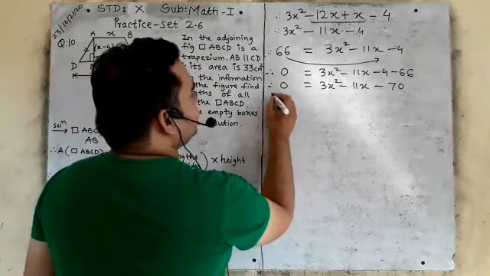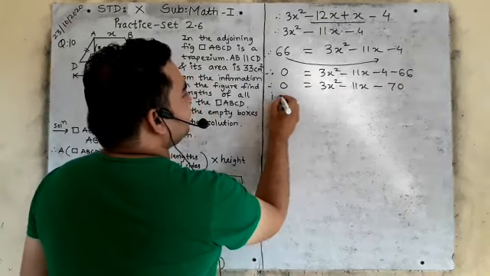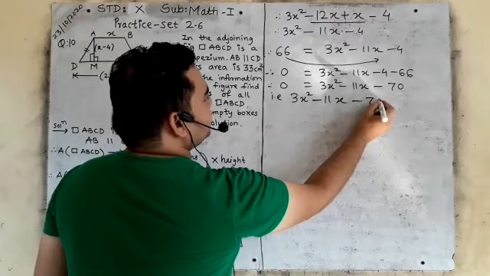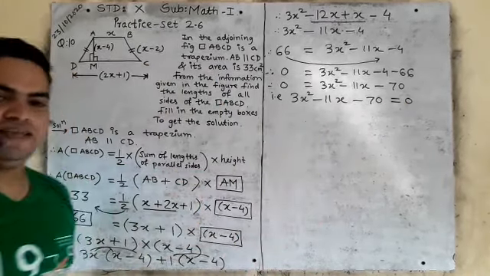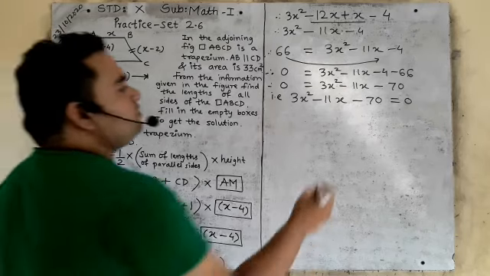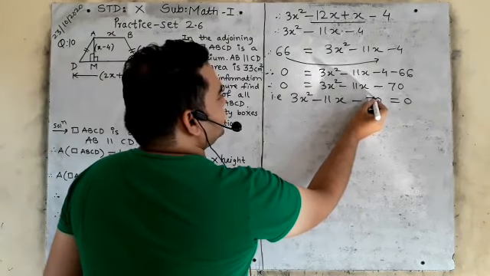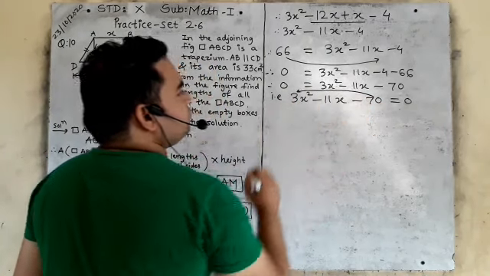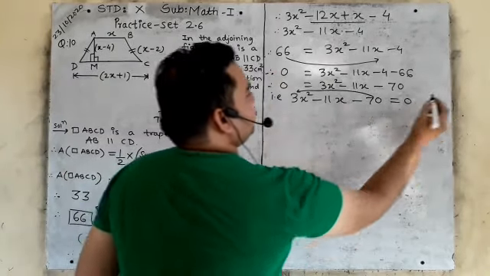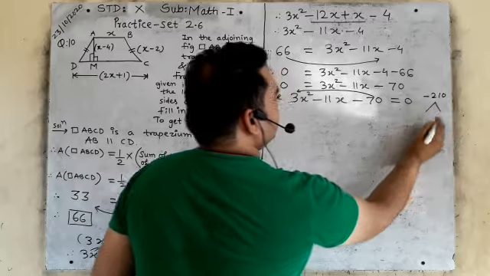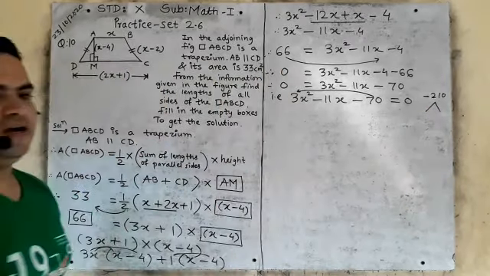Now this is a quadratic equation, yes or no, because x is the only variable and its highest degree is 2, so it is a quadratic equation. We can write it like this, हम उसको सीधा करके लिख सकते हैं. Yes. Now factorize it. Minus 70 will multiply to 3. So what is it? 7 threes are 21, right? Yes or no? So it is minus 210.